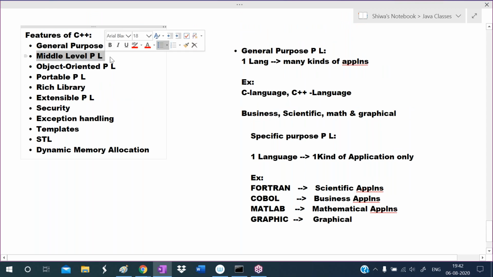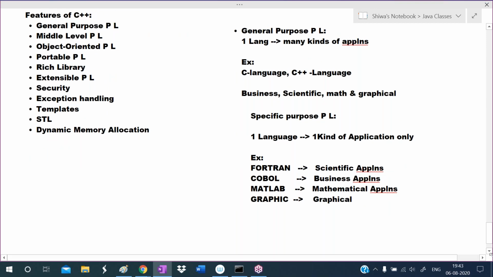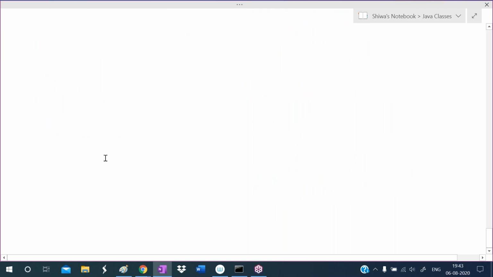Now the next feature is that I'm calling C++ a middle level programming language. This is also a very important feature of C++. This feature, like general purpose programming, brought so many changes in the software industry. Before C++, middle level programming languages were not there. So what is a middle level programming language? Now I will explain.